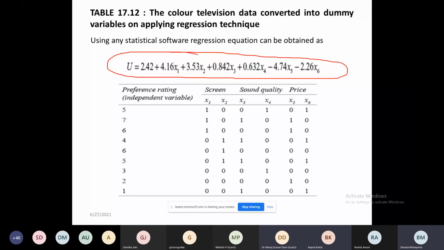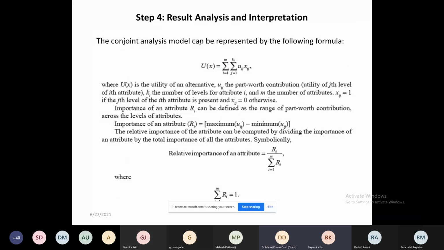Now tell me, everything will be zero: no quality, no screen, no price. What is the utility if everything is zero? 2.42. Very good. So can I proceed now? Yes, sir. The next step is you have to calculate the 3 points. One is called utility function.